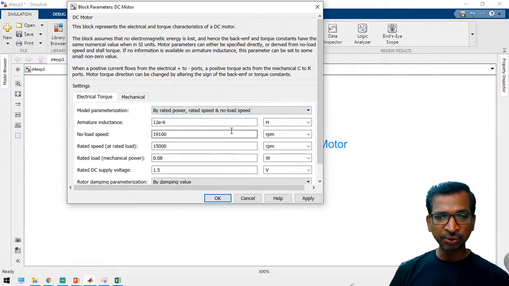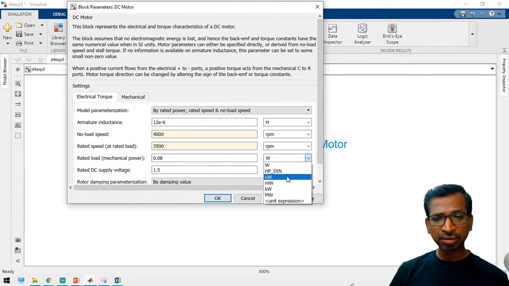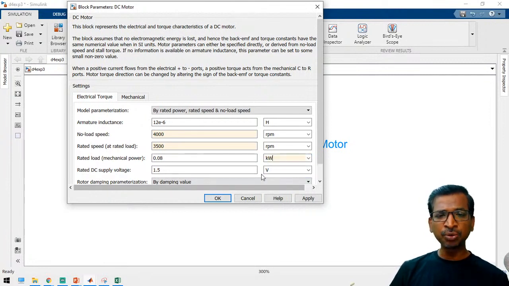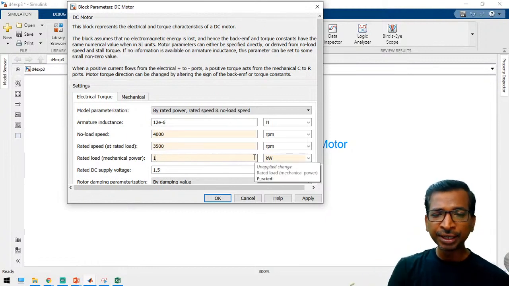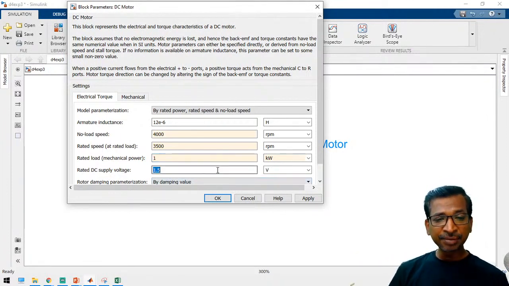To choose these values, I am going to keep the no load speed about 4000 rpm, and the rated speed will be less than that value. Generally it will be 80% of the no load speed, so I am going to keep it at 3500 or 3000, whatever it may be. And the mechanical power, that is the wattage, HP or kilowatt, I am going to keep it at 1 kilowatt. Suppose you have 1 HP, then you have to apply 746 watts, the equivalent value. That is the horsepower conversion.